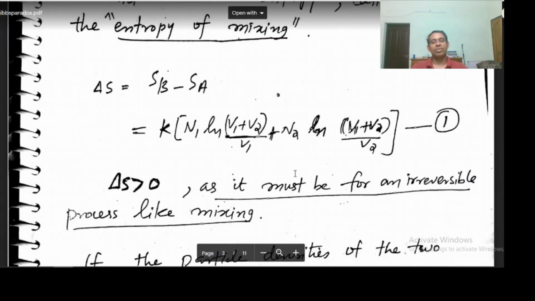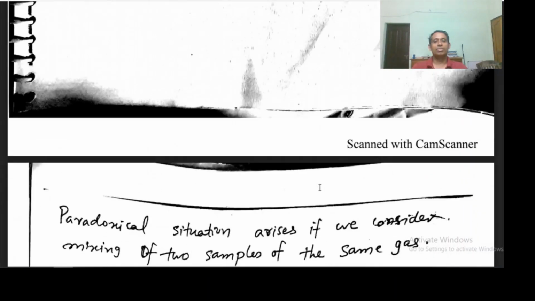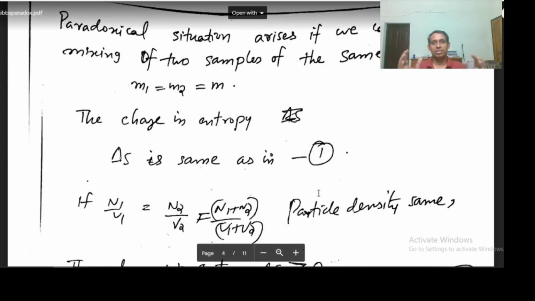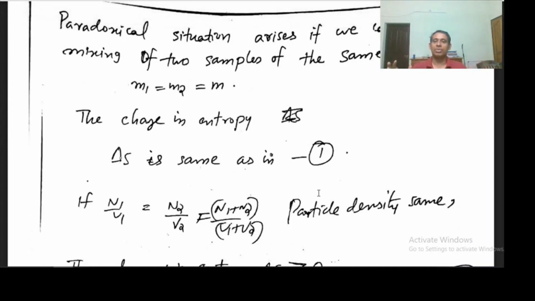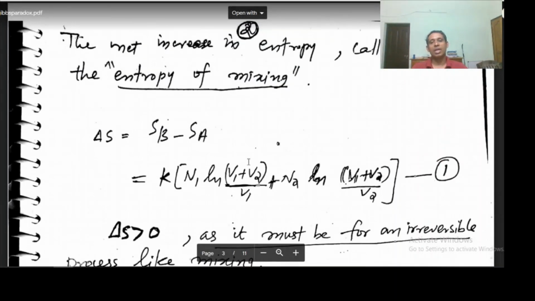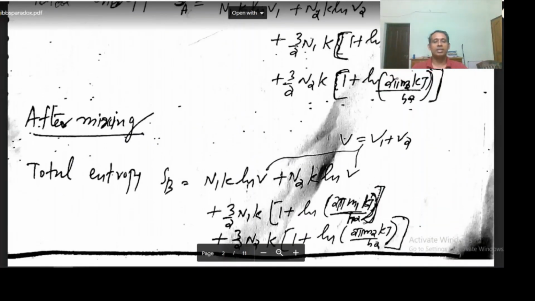The only thing here is that m1 is equal to m2, that is equal to m, because we are taking the same type of gases in the two compartments. Anyway, as we calculated delta S, we saw that these terms get cancelled, isn't it?